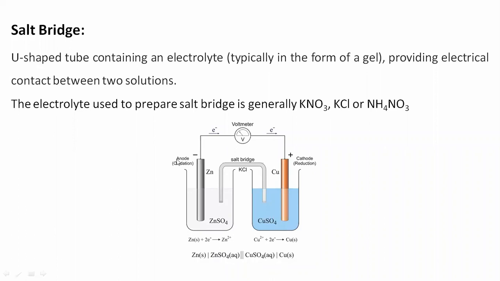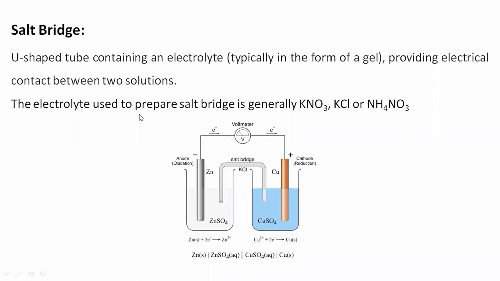So it is basically the U-shaped tube containing an electrolyte, typically in the form of gel. So this salt bridge will contain the electrolytes in the form of gel, and they are providing the electrical contact between the two solutions. So the presence of this salt bridge will provide the electrical contact between both the solutions.